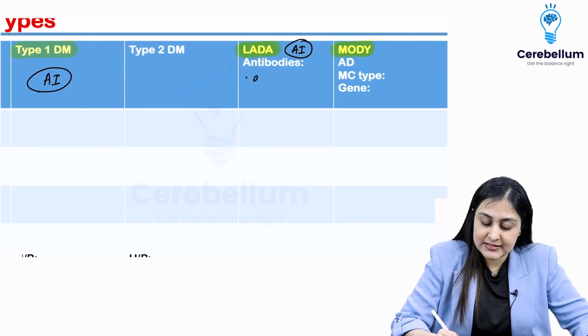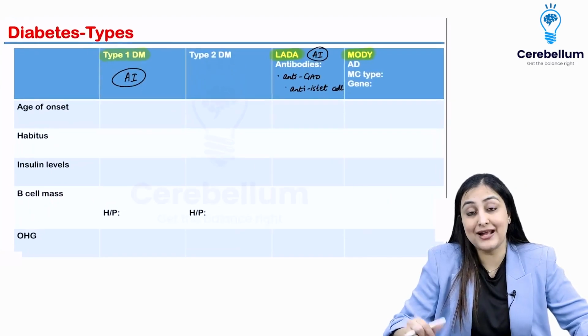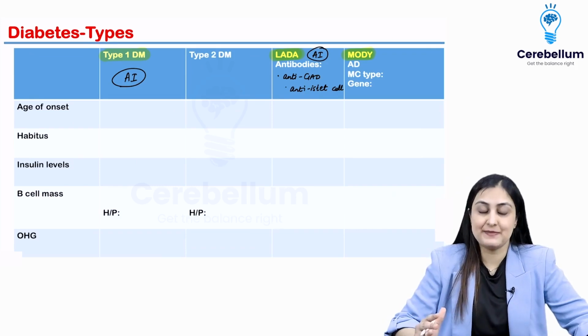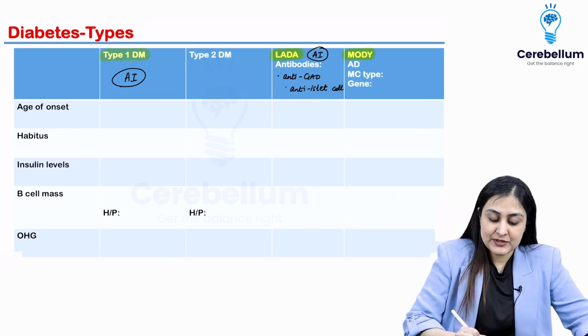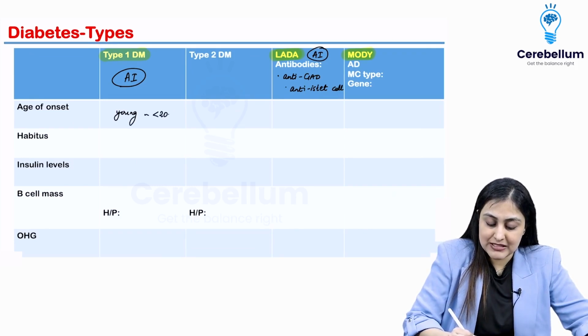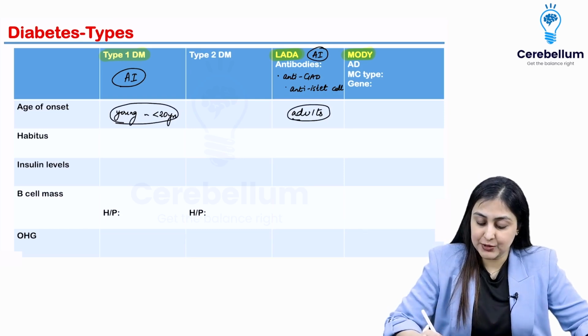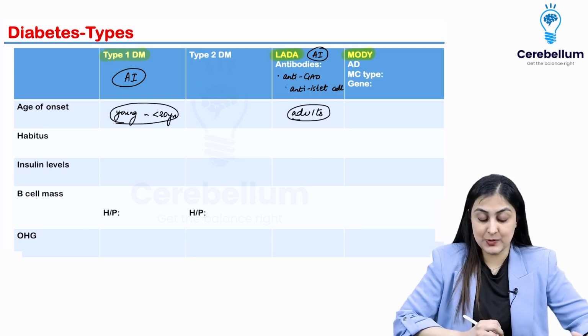So the antibodies that you look at are anti-GAD, which is glutamic acid decarboxylase, or anti-islet cell. So islet cell is pretty self-explanatory. So anti-islet cell or anti-GAD are the antibodies which are frequently associated with both types actually. Okay. So type 1 diabetes frequently presents in young patients, usually younger than 20 years, whereas LADA is gonna present in adults. So this is the main difference that you have in both of them. All right. So that's very important.